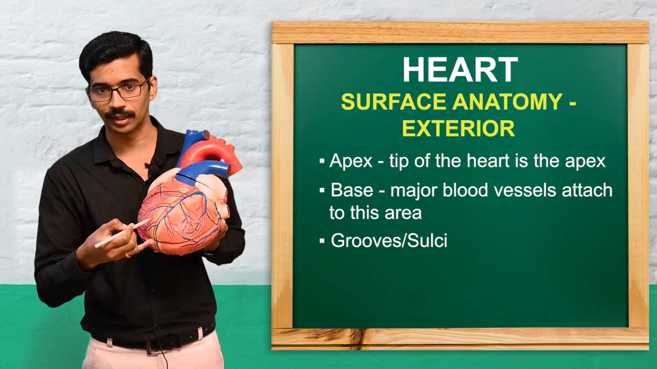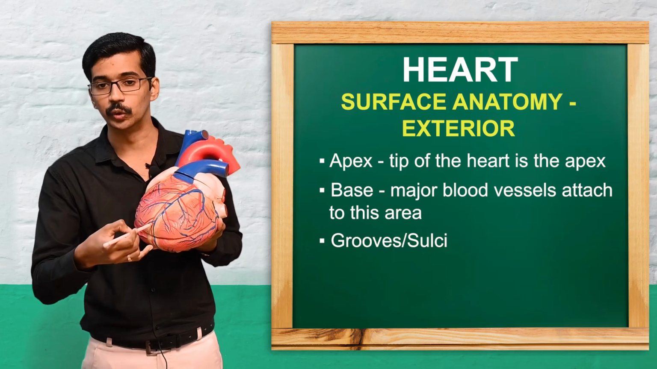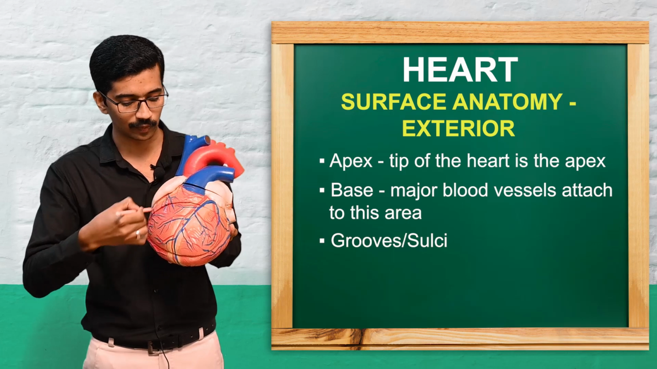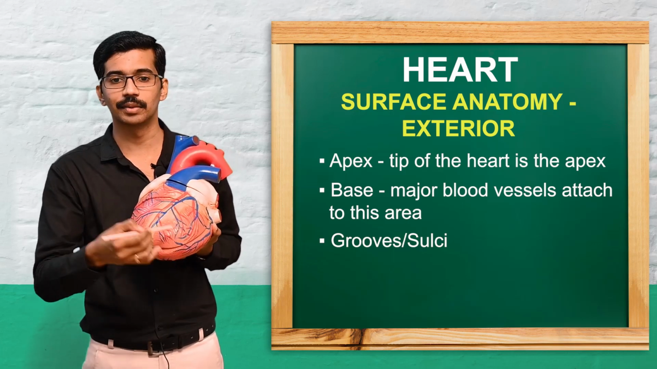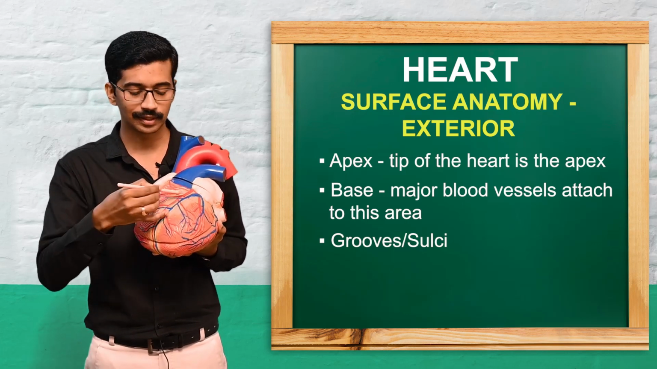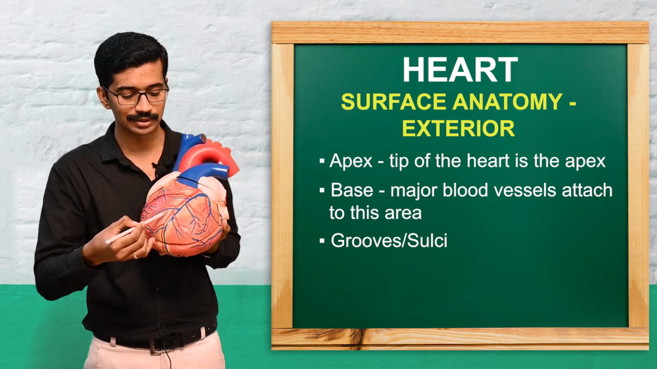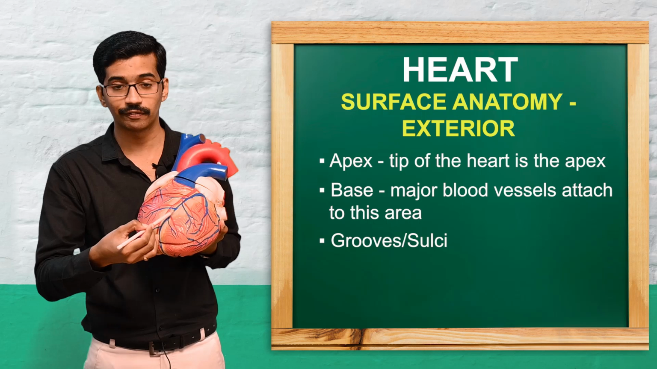If you see the heart, we can see certain grooves. Grooves are nothing but depressions. You can see here the yellow color. These are termed sulci. Sulci are nothing but the grooves of the heart. There is a depression, and you can also see certain fatty tissue.